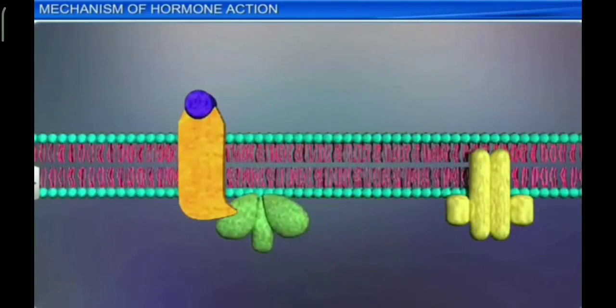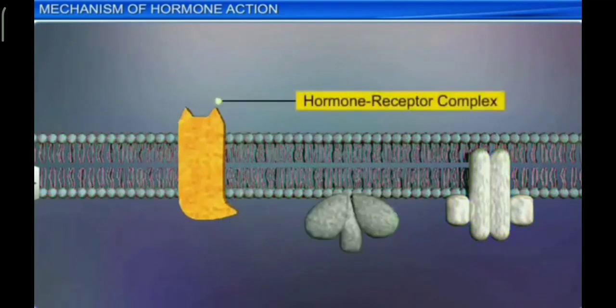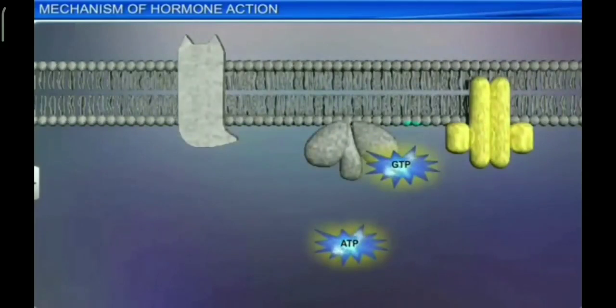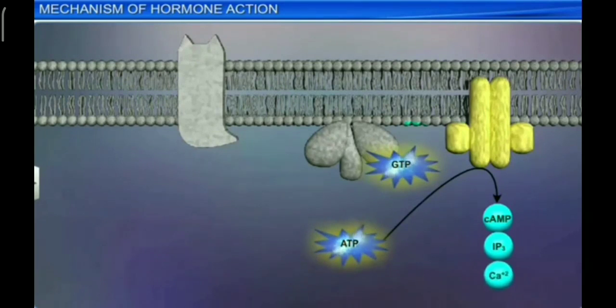Peptide hormones bind to a specific receptor molecule located on the plasma membrane and form a receptor complex, which causes the release of the enzyme adenylate cyclase. Cyclic AMP is formed from ATP of the cell. Second messengers are IP3 or calcium ion.